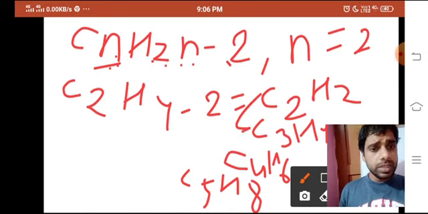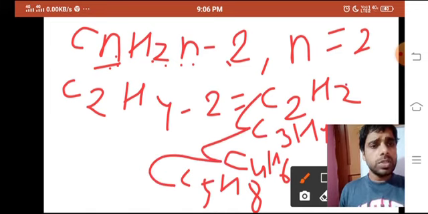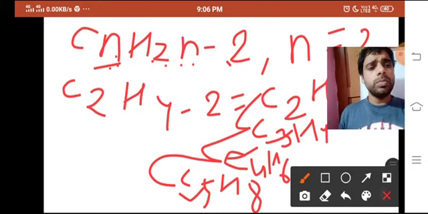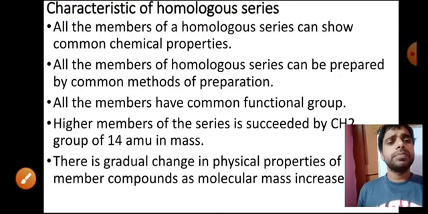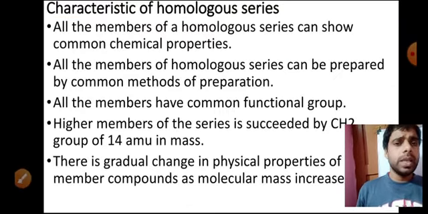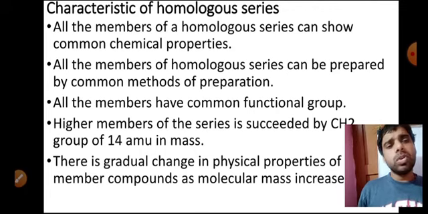And all these chemical properties of C2H2, C3H4, C4H6 and C5H8 would be similar. Nothing different you will see. And then, all the members of a homologous series can be prepared by common methods of preparation. All the members of a homologous series.